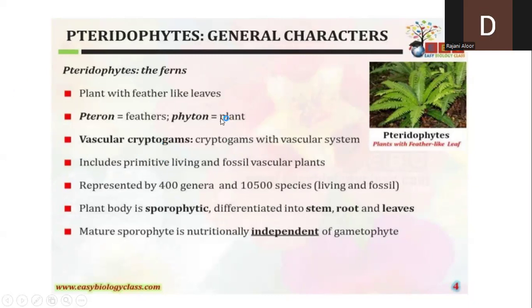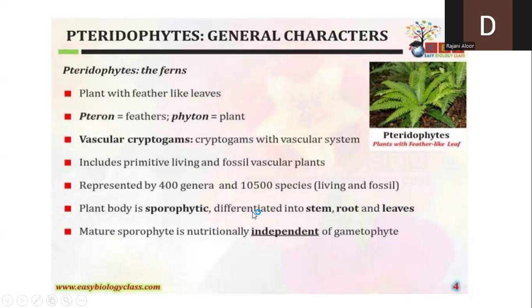Apart from that, these pteridophytes have beautiful feather-like leaves. You can look at the picture here. They are very long, lanceolate. We can see the leaf structure here, just like the feather of a bird. That's why they are commonly called fern plants. All these pteridophyte plants we discussed are commonly referred to as fern, F-E-R-N, which means they have feather-like leaves.